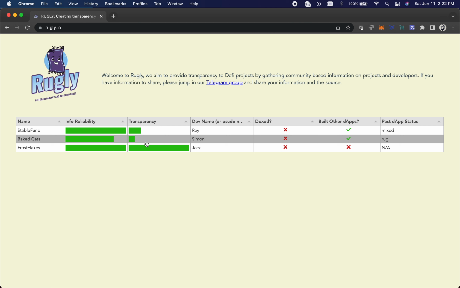Bake Cats, we can see what's happened in the past. I put info reliability because yes, we know they're obviously doing a slow rug. There are also rumors that they're taking tokens out of people's wallets, but so far those are just rumors. It's all really shady right now, and we don't really know what they're doing. I don't know anybody personally who has had tokens removed from their wallet.